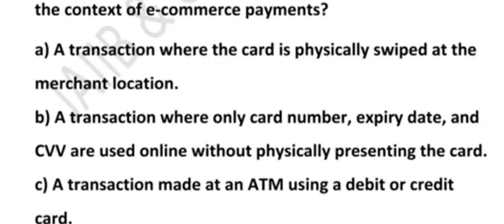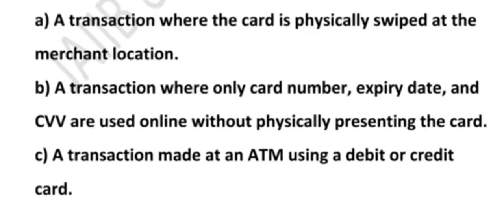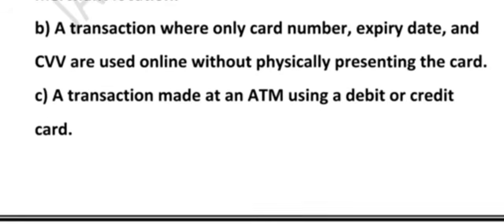So yes, this is the correct answer. In this case you don't give your card to anyone, you just enter details like card number, expiry date, CVV. Like buying something on Amazon or booking a movie ticket online. You enter your card details and pay. So this is called CNP, card not present, because the physical card is not seen or swiped. Important note, CNP transactions are more risky because someone can misuse your card information if they have access. That is why banks use an extra layer like OTP or two-factor authentication to keep you safe. What about option C? Yes, here you physically insert your card into the ATM. So again, it is a card present transaction, not card not present. What about option D?